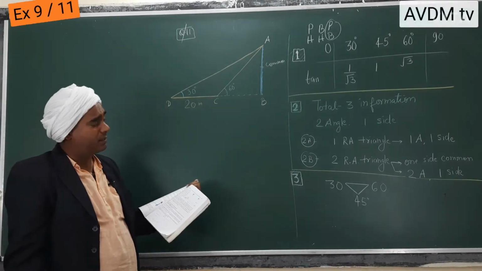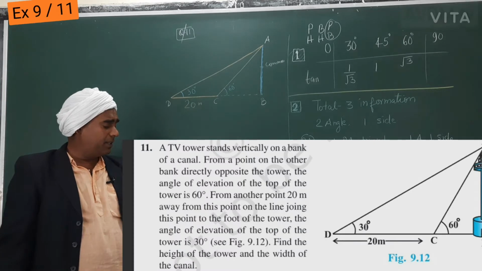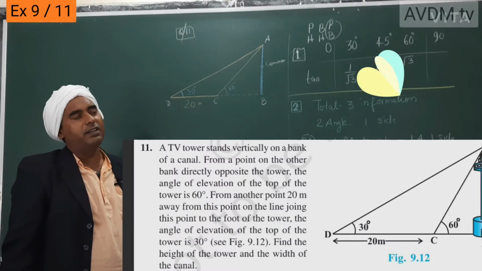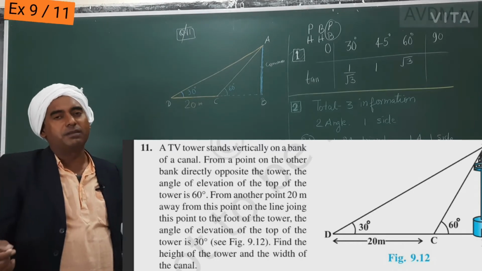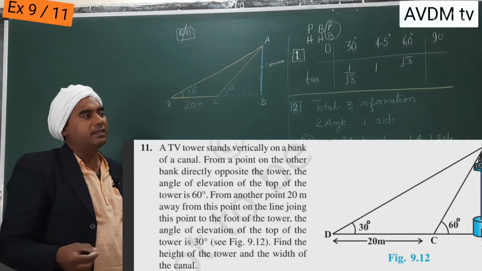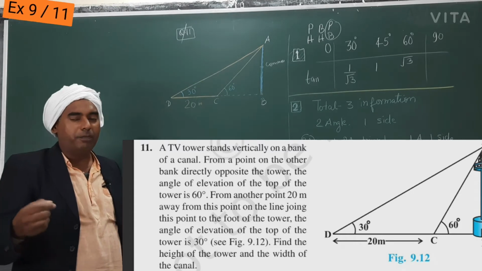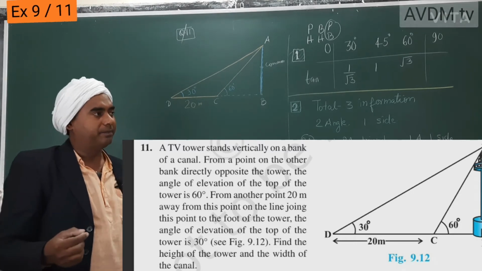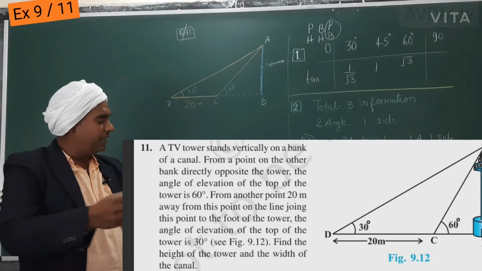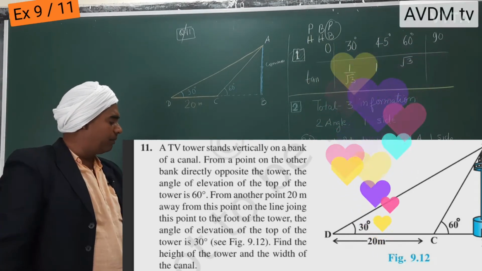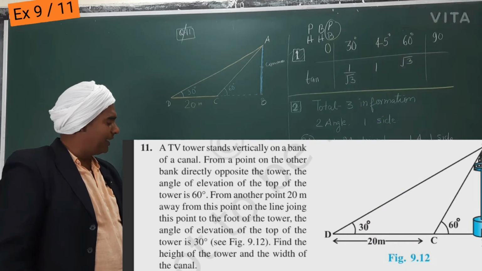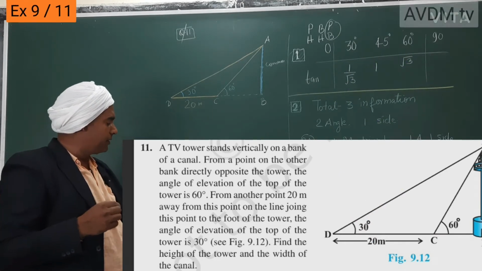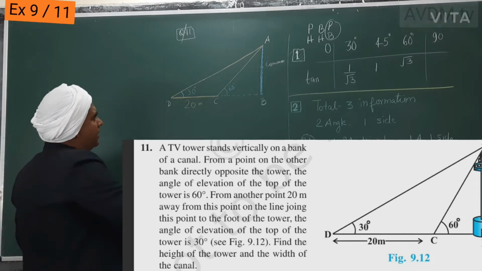A TV tower stands vertically on the bank of a canal. If the figure is not given, it's sometimes very hard to draw it. Imagination and a lot of practice of questions are required to draw the figures of trigonometry. From a point on the other bank directly opposite to the tower, the angle of elevation of the top of the tower is 60 degree.